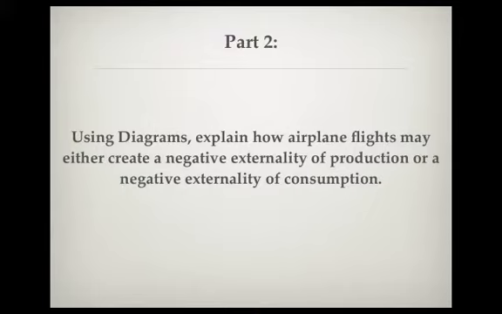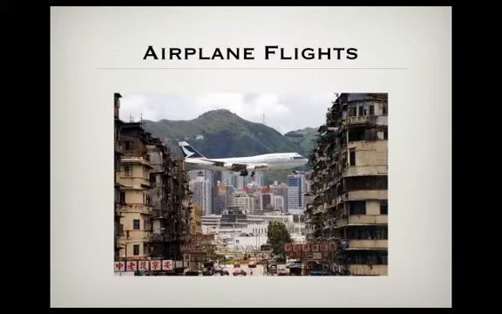Part 2. Using diagrams, explain how airplane flights may either create a negative externality of production or a negative externality of consumption. Negative externalities occur when either the production or consumption of a good adversely affects a third party. This includes airplane flights, because the consumption of airplane flights can negatively affect a society.